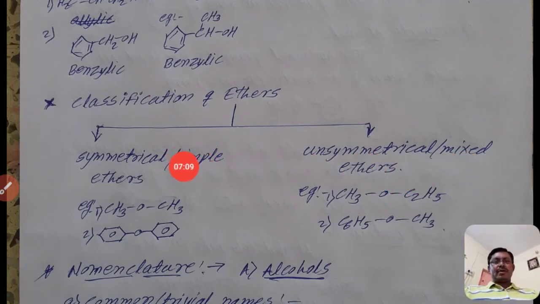There are only two classes of ethers, symmetrical and unsymmetrical. If the groups attached to the oxygen atom are the same, then symmetrical. If these are different, then it is unsymmetrical.